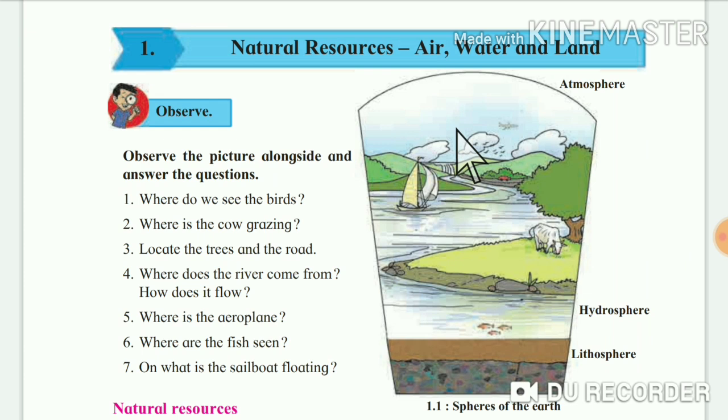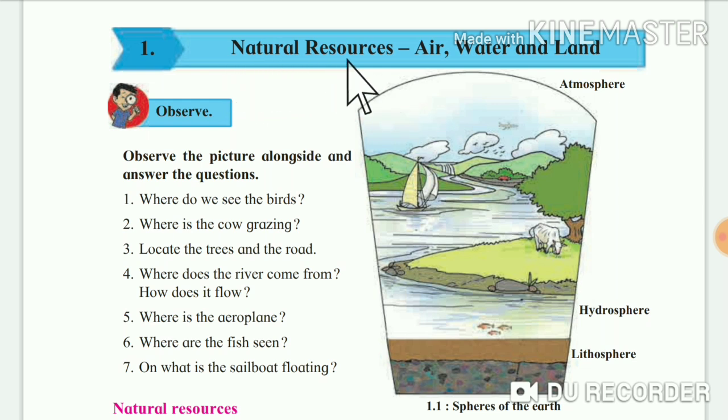I hope you all are eager to learn this 6th standard science chapter number 1, natural resources: air, water and land. This is a very simple chapter. Now I am going to explain it to you in detail. The name of our first chapter is Natural Resources, Air, Water and Land.